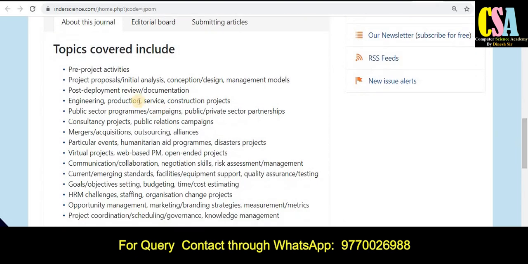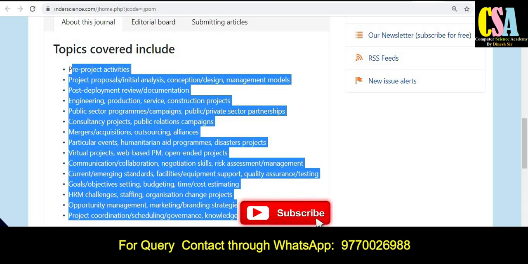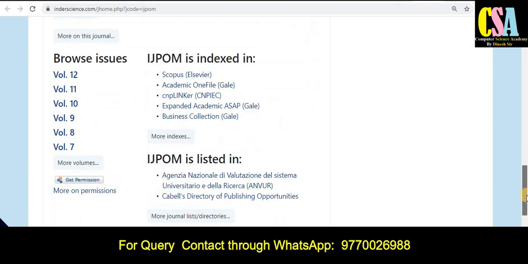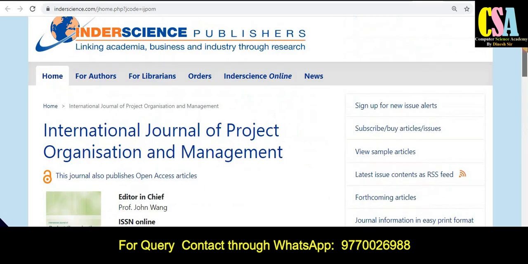Here you can see what types of research papers can be published, and you can find all the topics and titles. If your research area matches with these particular topics and titles, then you can submit your research paper for publication. This journal is related to Scopus category indexing and also UGC listed journals and many more indexing. If your research area comes under these topics and titles, you can go through this journal.